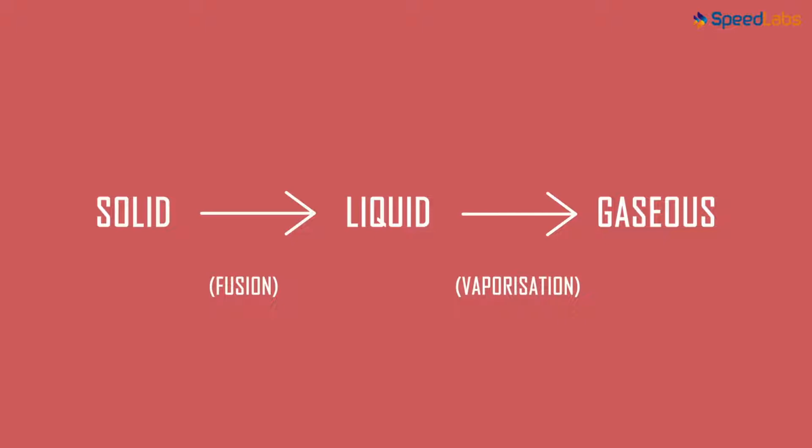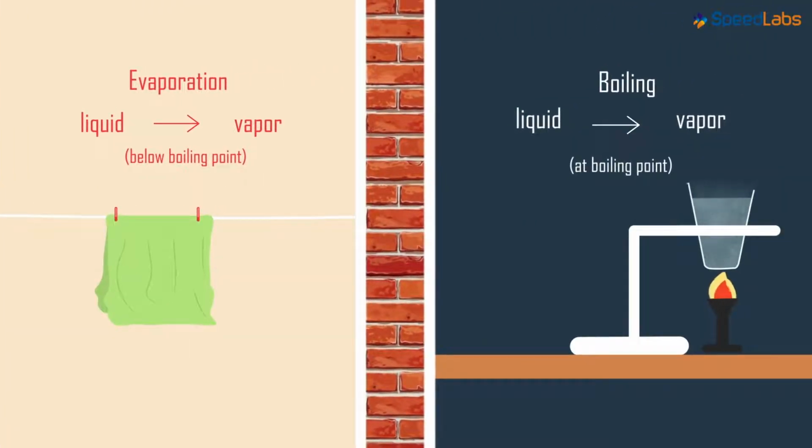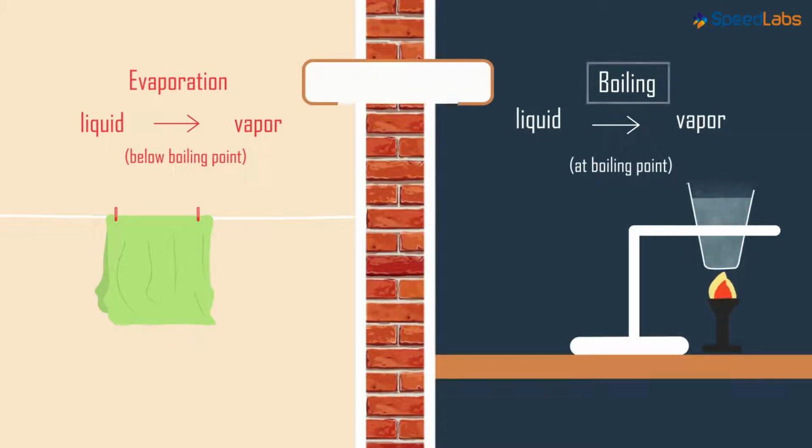Let me ask you something now. When wet clothes dry, the moisture in them disappears after a few hours. Is this vaporization? Not really, it's evaporation. So a change of liquid to its vapor state at any temperature below its boiling point is called evaporation. The moisture or water present in the clothes does not reach boiling point when it changes its state. Hence, it's evaporation. But if it changes from liquid state to vapor state at the boiling point, then it's called boiling. Basically, evaporation and boiling are two types of vaporization.